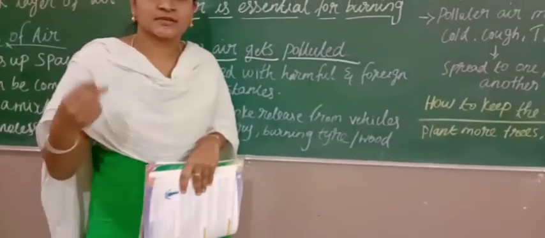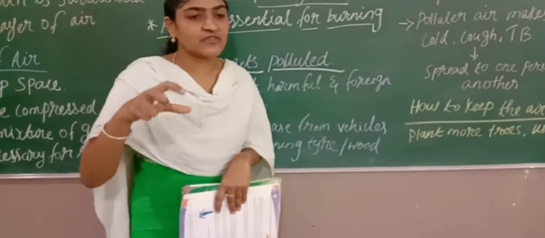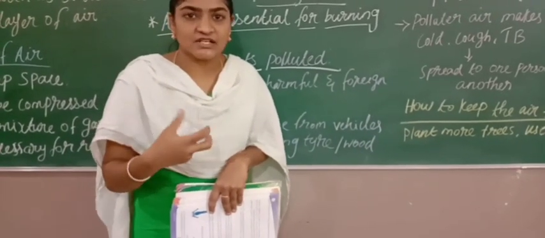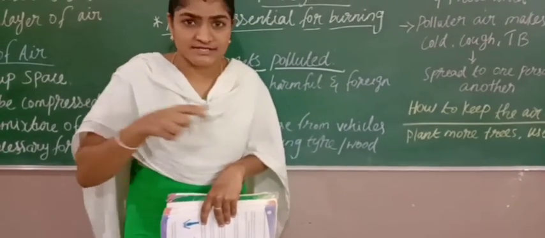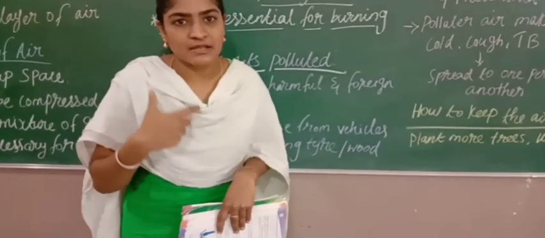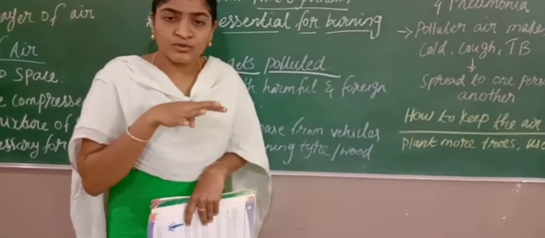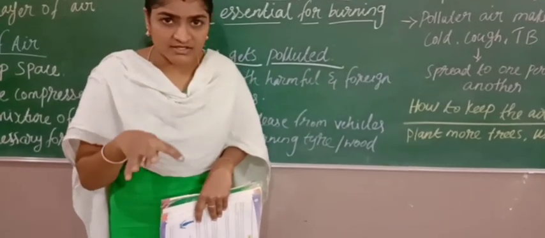Also, they used to burn plastic, tires, wood and all, right? You can see that when you burn plastic and tires, you get dark black smoke. That is very harmful for humans, animals, and also for plants. So we are not supposed to burn plastic or tires.